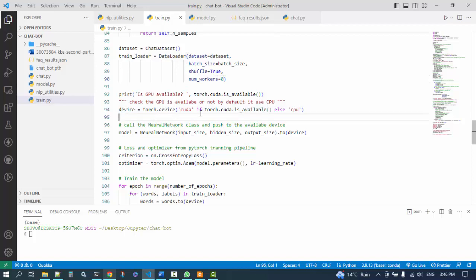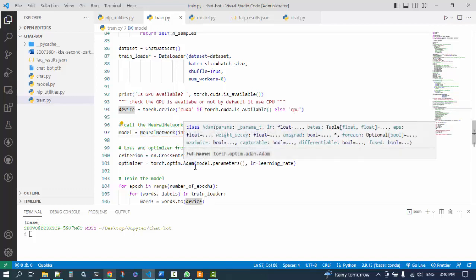Here I have checked whether the GPU is available or not. If not available, it will use the CPU by default. If the GPU is available, the model building procedure will go to the GPU, otherwise it will work with the CPU by default.